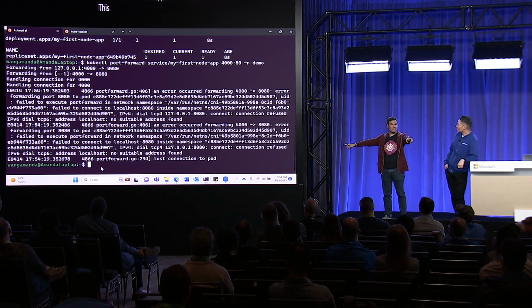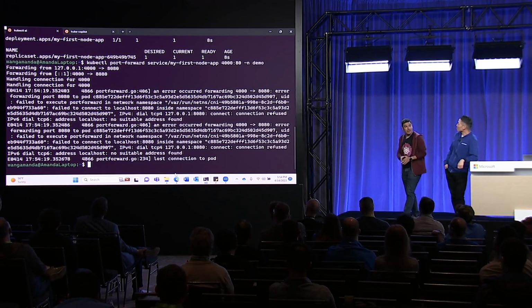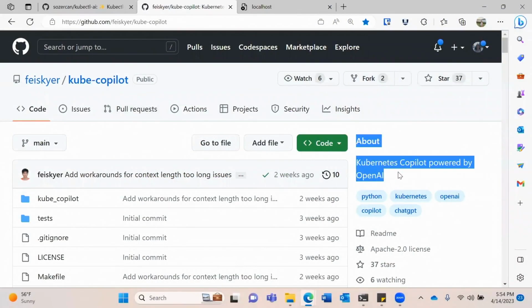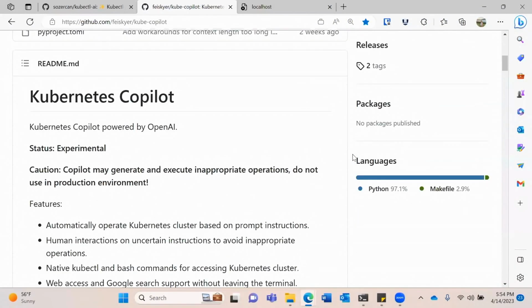Any guesses? What happened? Uh-oh. Can't be port forwarding. It's not the port forward. I mean, we ported to port 80. So let's actually ask an assistant, shall we?